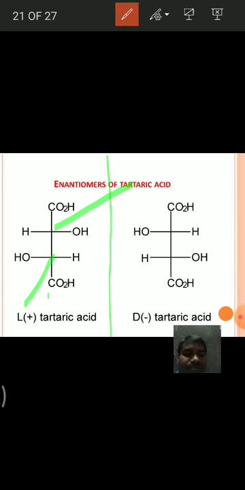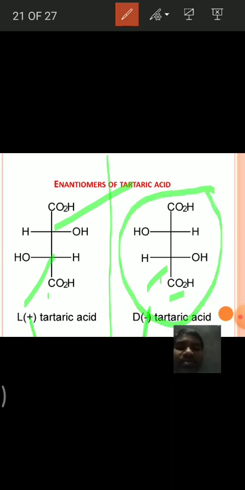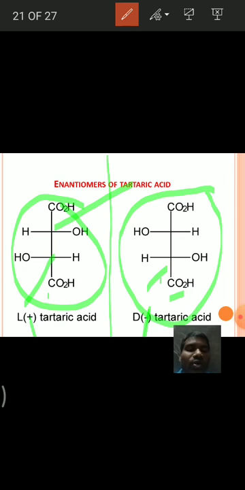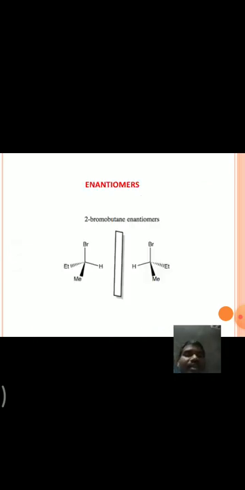That means minus means it is a levorotatory compound, and plus means generally a dextrorotatory compound. This is about enantiomers of tartaric acid.